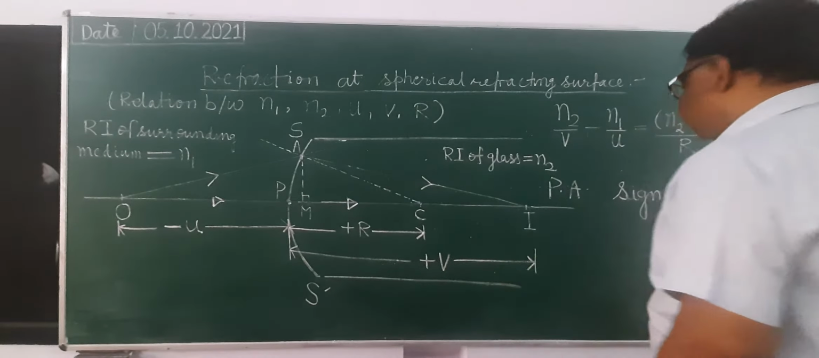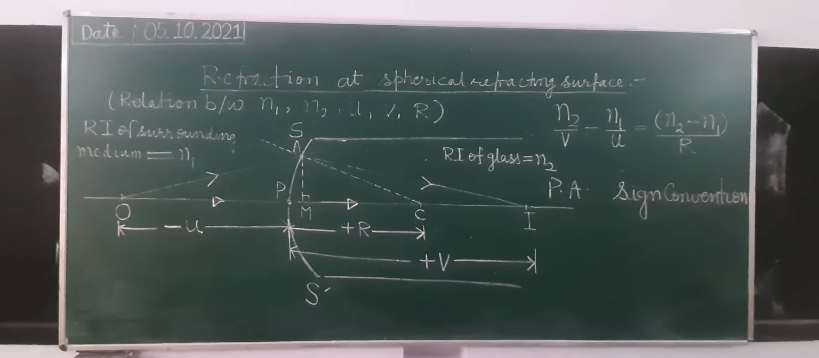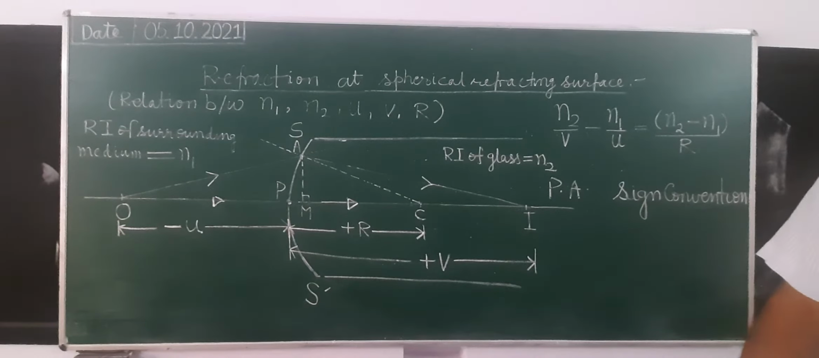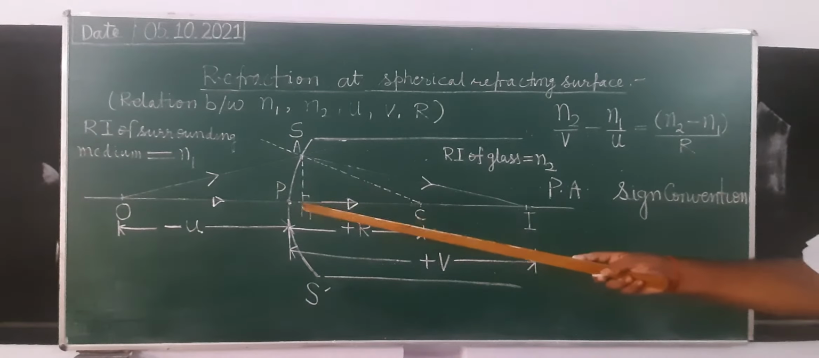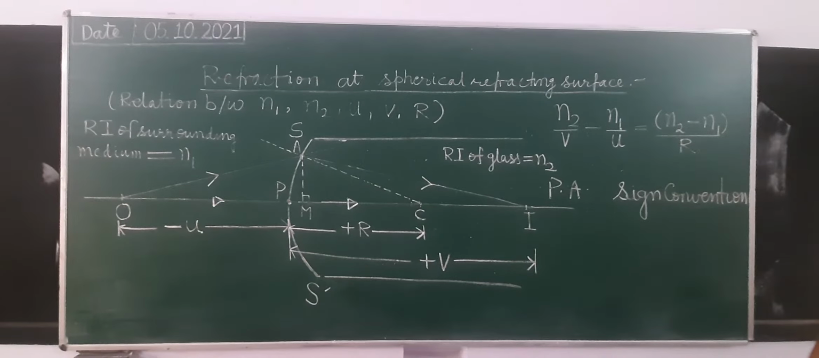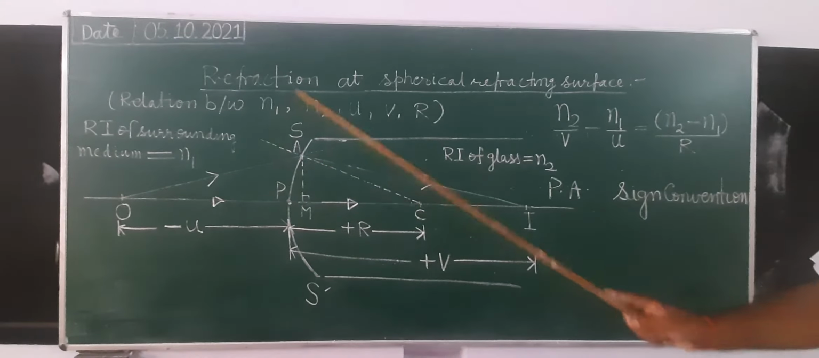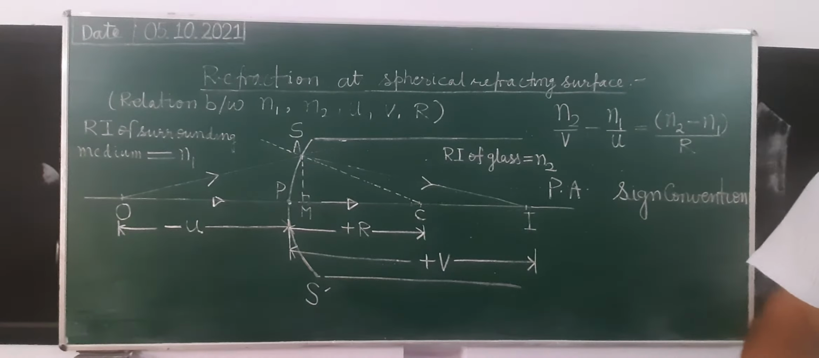Sign convention for measuring distances and length. Number one, all distances are measured from the pole. It means the zero of the measuring scale will always be at P.